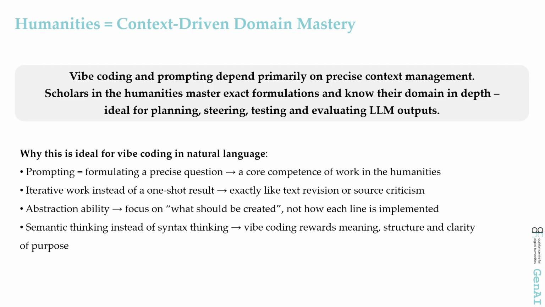My core argument on this slide: the humanities are context-driven domain mastery. Vibe coding and prompting depend above all on precise context management. And that is exactly what scholars in the humanities excel at. They formulate things precisely and know their domain in depth, ideal for planning, steering, testing, and evaluating LLM outputs. Why is this ideal for vibe coding in natural language?